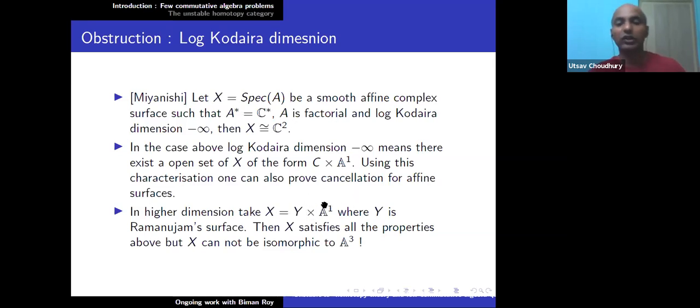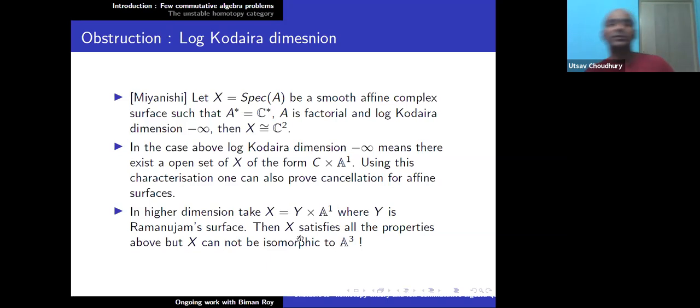So there are a lot of affine lines sitting here, and y is in particular rational. So there is this log Kodaira dimension minus infinity, which means precisely that you have this A1 and some rationality. Then x satisfies all the properties above, but x cannot be isomorphic to A3. Why is that the case?